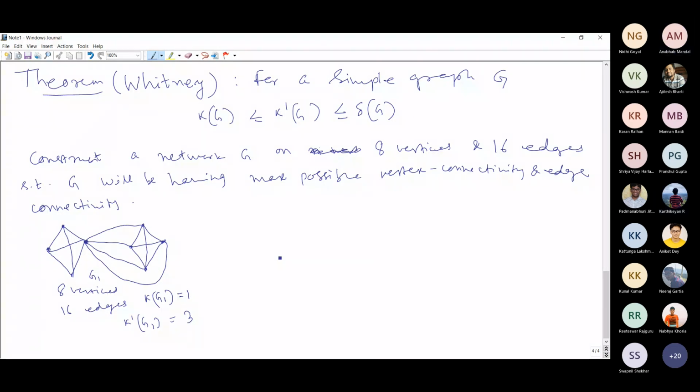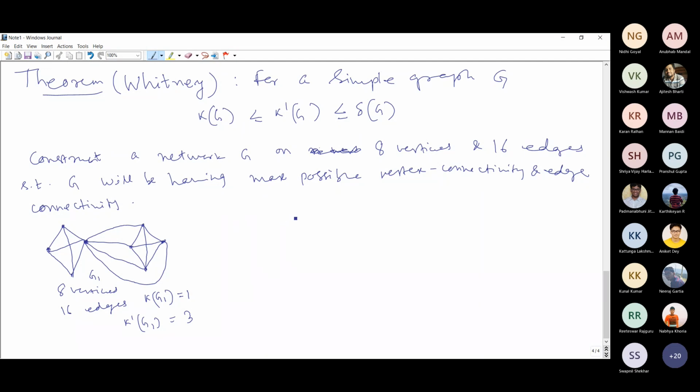So this is not the best possible network with this prescribed number of vertices and edges, because it has a cut vertex and the vertex connectivity is very poor. If this node gets destroyed for some reason, then this network will be disconnected. So therefore, this is not the best possible one.